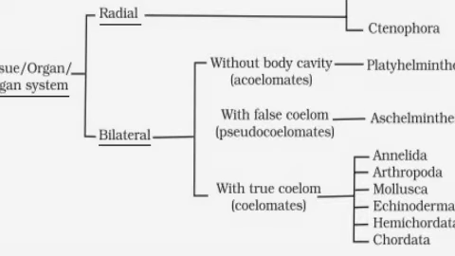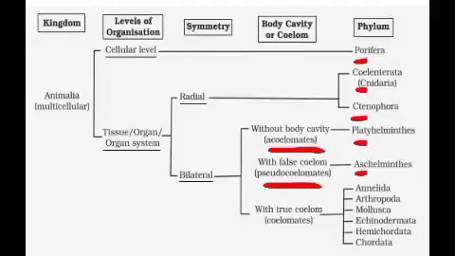Then the left out, that is the organisms which have a true body cavity, are classified into phylum Annelida, Arthropoda, Mollusca, Echinodermata, Hemichordata and Chordata, based on the distinguishing features present in them. Okay, so these are the different phyla which come under the kingdom Animalia. What are they? Porifera, Coelenterata, Ctenophora, Platyhelminthes, Aschelminthes, Annelida, Arthropoda, Mollusca, Echinodermata, Hemichordata and Chordata. So one by one we can see them.